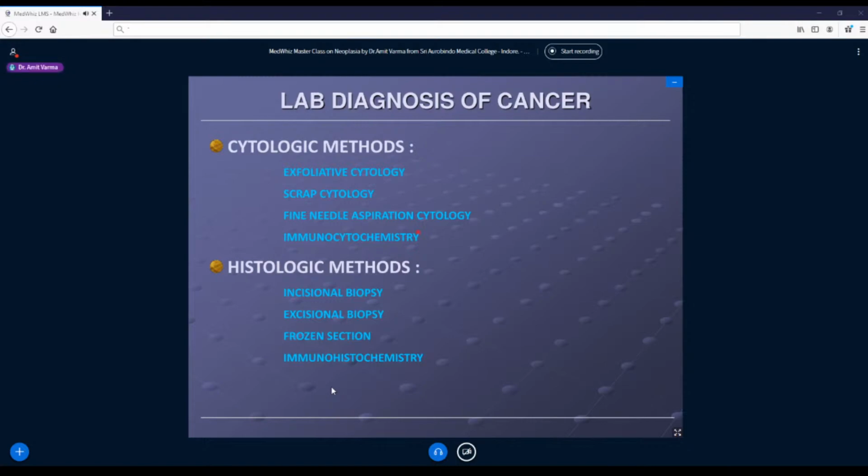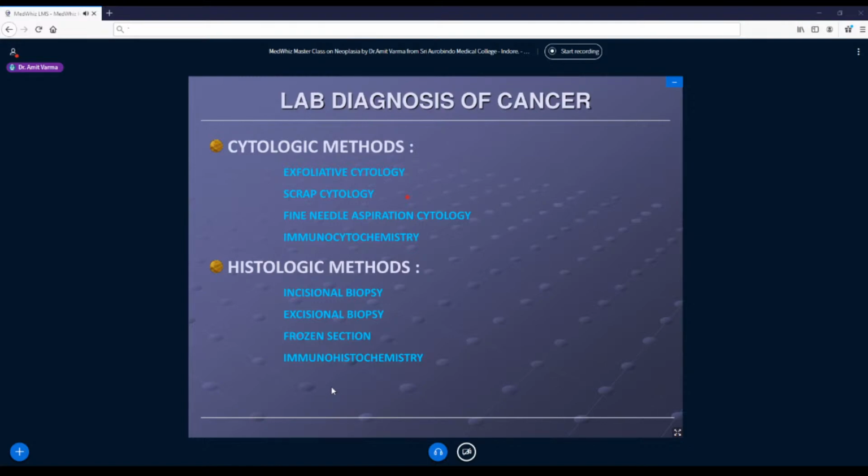Then the scrape cytology is when you scrape your tissues like oral mucosa, you have gently scraped the oral mucosa, so the cells will shed. Suppose there's an ulcer or a nodule, I have simply scraped it with a slide, so some cells will shed. Again, I prepare a smear, stain it with Romanowsky stains, and look for individual morphology, what we had seen in lecture 1 and 2, whether the NC ratio is high, there is hyperchromasia, nucleoli are prominent, and so on.